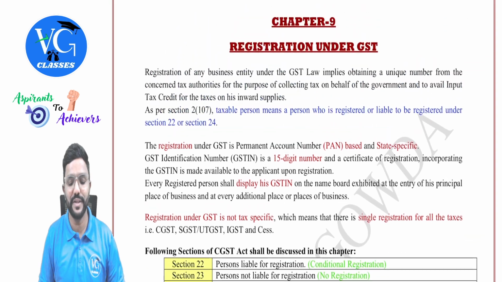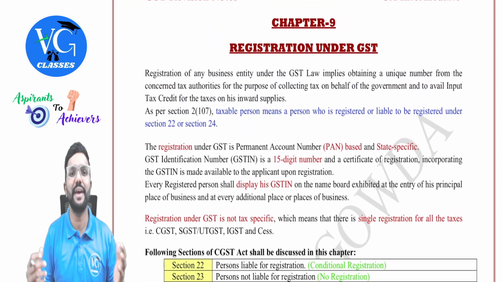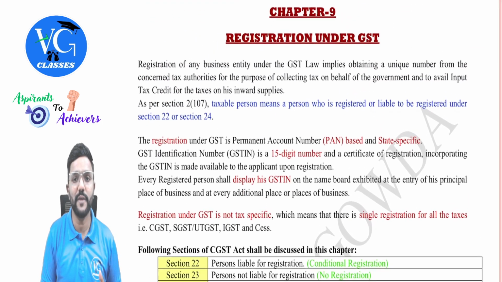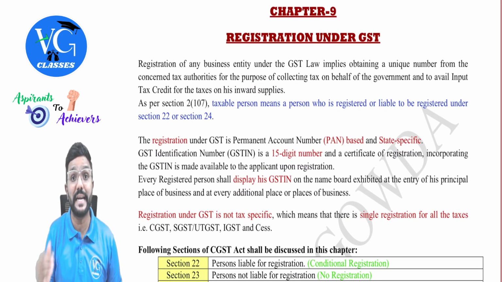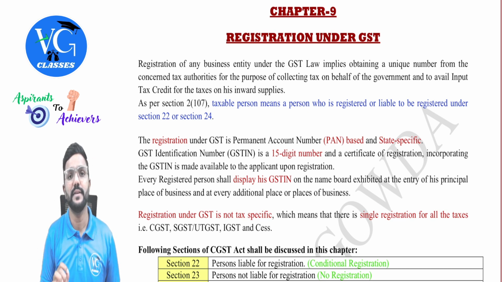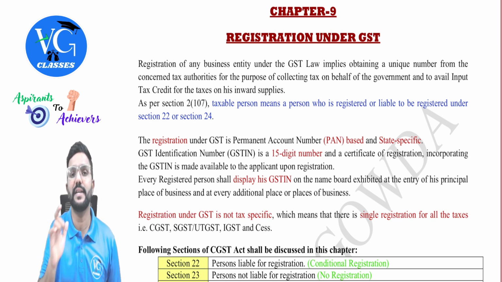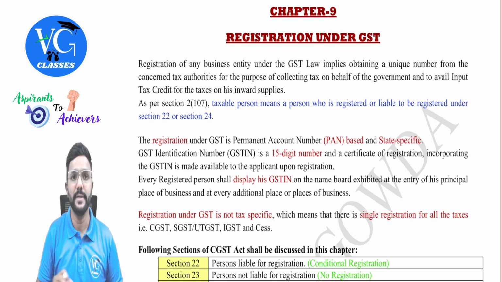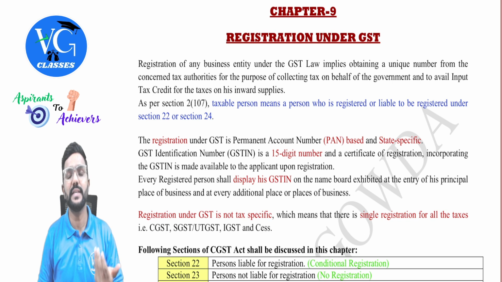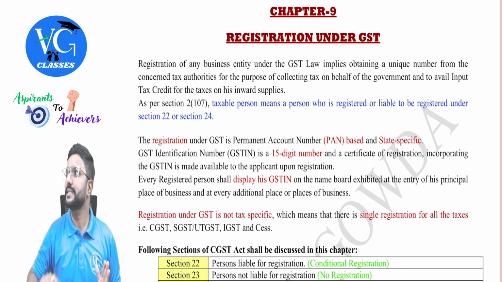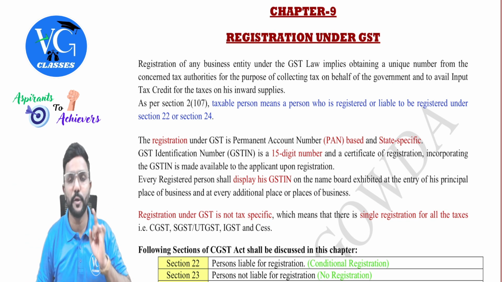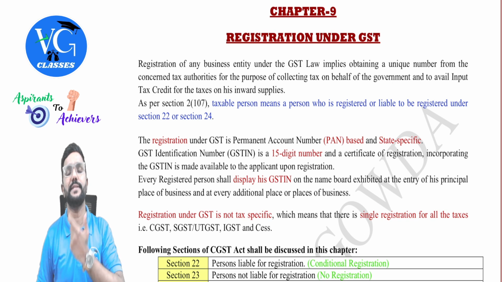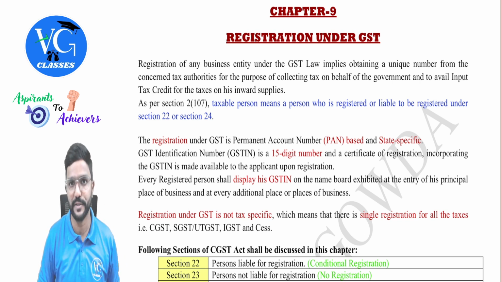But before we get into the sections, first we will see why registration is required. Guys, one of the important conditions to claim credit by the recipient, as per section 16, is that the recipient has to be registered under GST in order to claim credit. In the same way, whenever a person is registered under GST, on his outward supply he will be liable to pay GST, but he has the right to charge and collect it from the recipient by issuing a tax invoice.